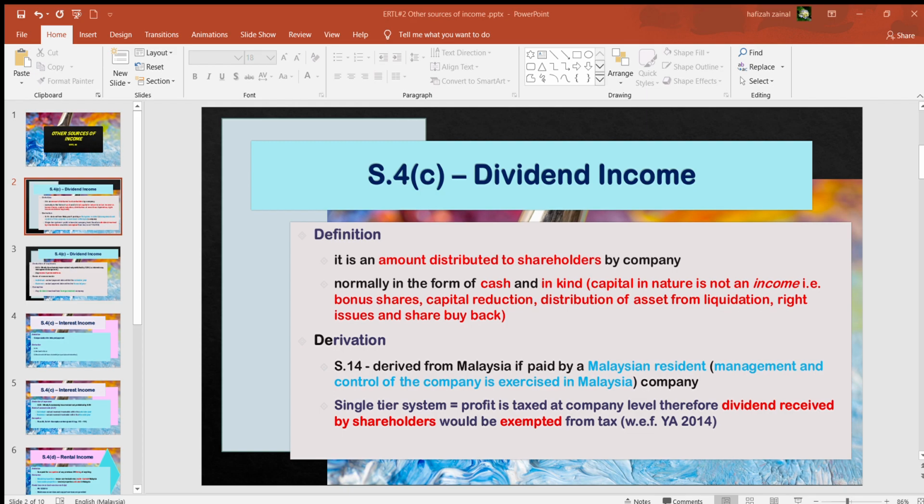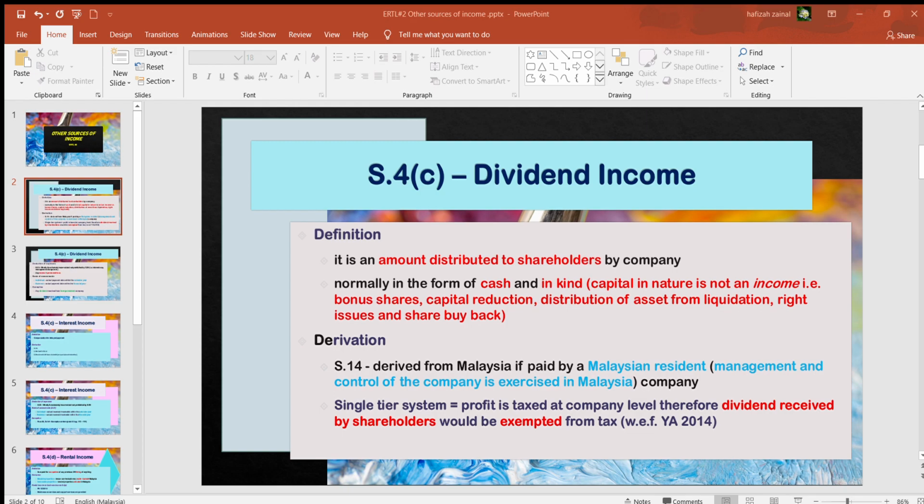Okay, let's look at the first category of other sources of income, which is dividend income. Dividend income is taxed under section 4C. For each particular income, you would go through, number 1, the definition of the income, and then the basis of derivation, meaning is it derived in Malaysia or from outside Malaysia? So we are talking about the source of the income. Is it Malaysian source or foreign source? Then we talk about the deductibility of expenses, what is allowable and what is not allowable, and then the basis of assessment.